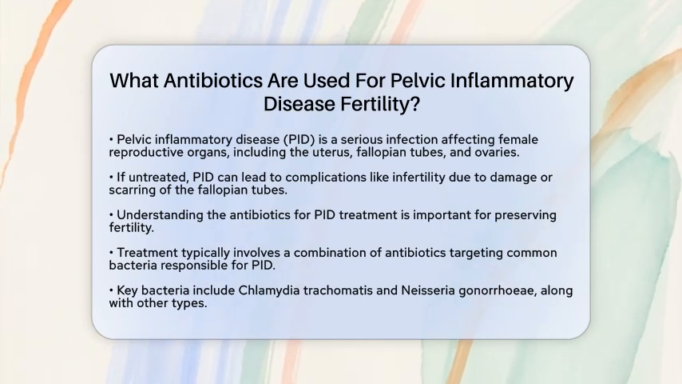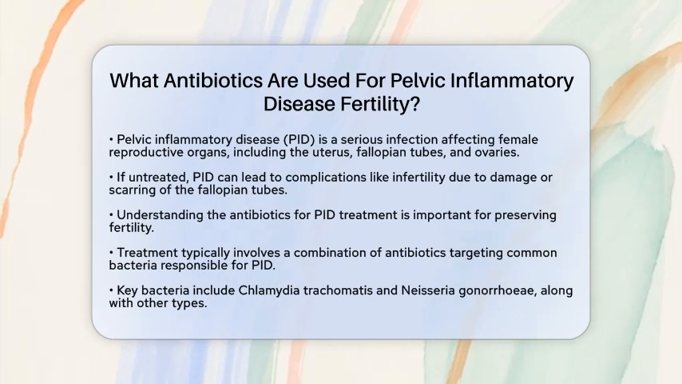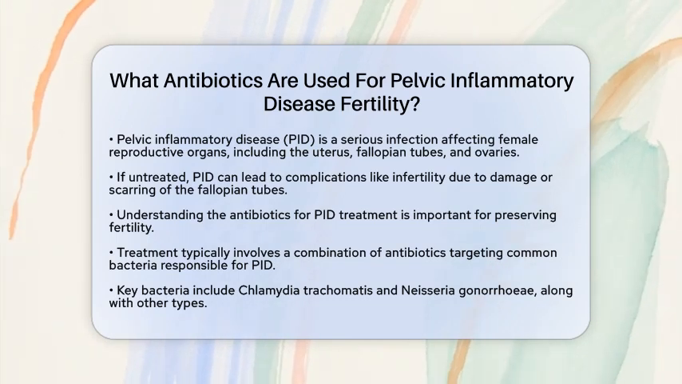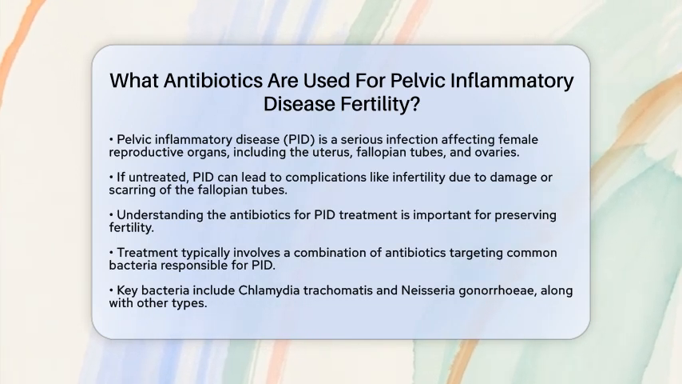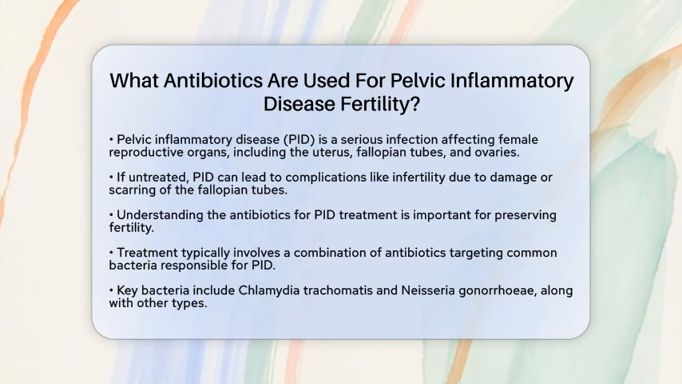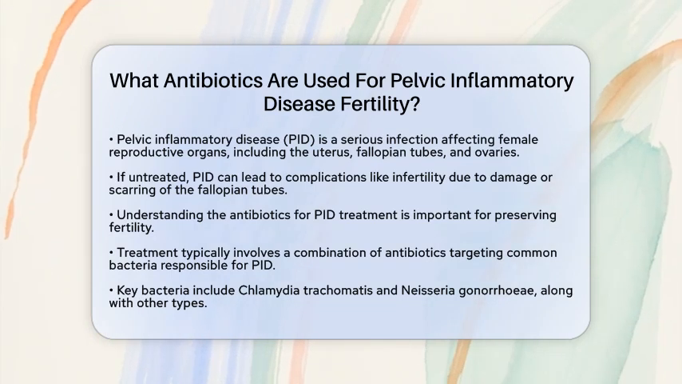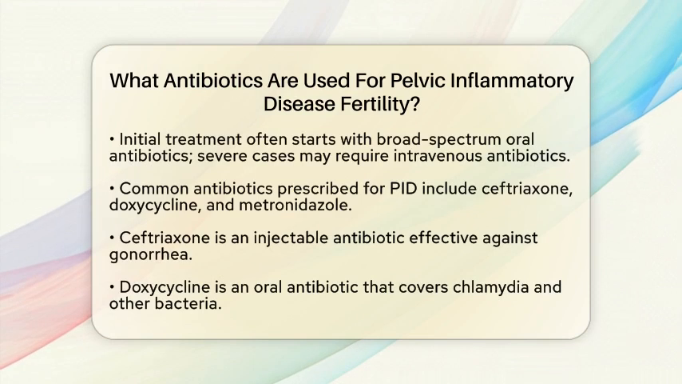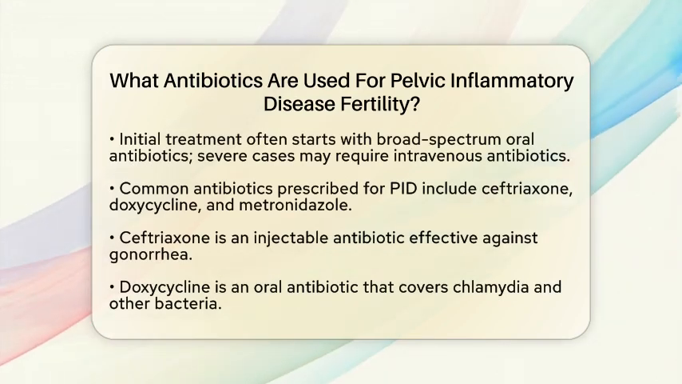The treatment for PID typically involves a combination of antibiotics. These antibiotics are chosen to target the bacteria most commonly responsible for the infection. This includes sexually transmitted bacteria such as Chlamydia trachomatis and Neisseria gonorrhea, along with other types of bacteria. The initial treatment usually starts with broad-spectrum oral antibiotics. In more severe cases, intravenous antibiotics may be necessary.